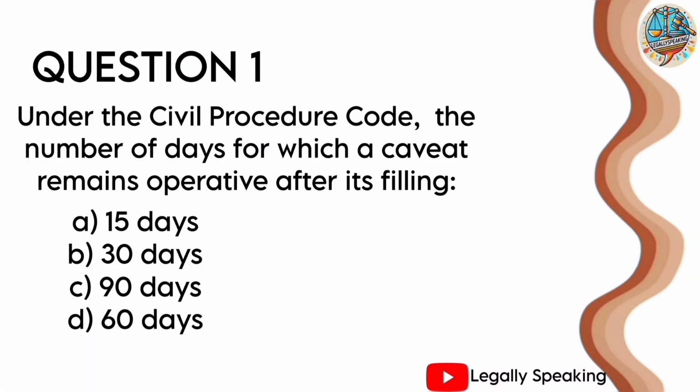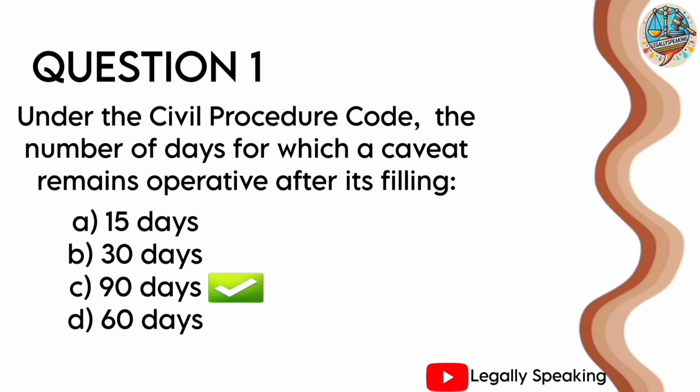Question number 1. Under the Civil Procedure Code, the number of days for which a caveat remains operative after its filing. Option A 15 days, option B 30 days, option C 90 days, option D 60 days. The correct answer is option C 90 days.